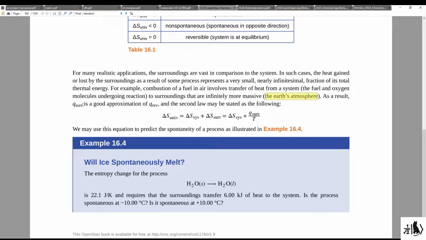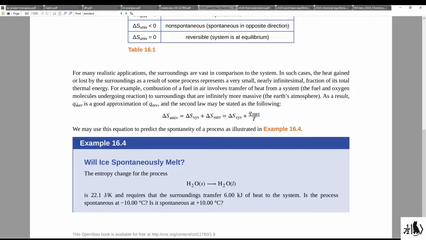As a result, q surroundings is a good approximation of q rev, meaning when you undergo this combustion process for gasoline in your car, are you really going to change the heat of the surroundings that much? Because the surroundings represents the Earth's atmosphere.